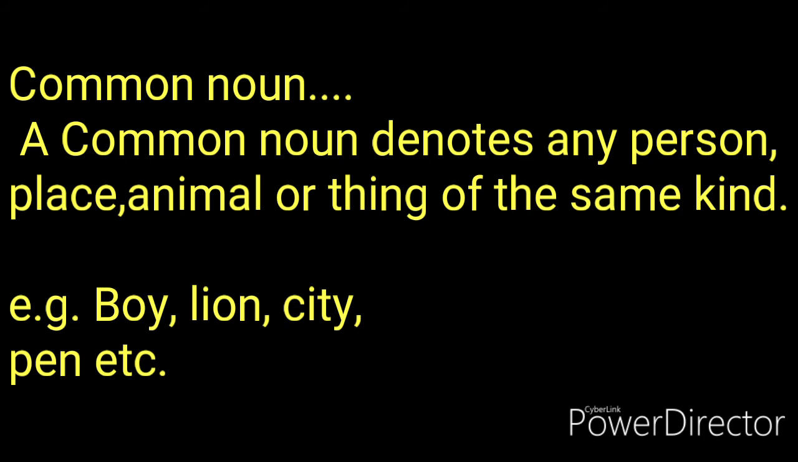City, which has a definite perimeter and population, that is a common noun, because there are many in number, there are many cities, there are many pens in the world. These are all called common nouns. Remember, common nouns have two forms, singular and plural. A common noun is a countable noun. So we can make plural of these nouns, like boy, boys, lion, lions, city, cities, pen, pens, etc.